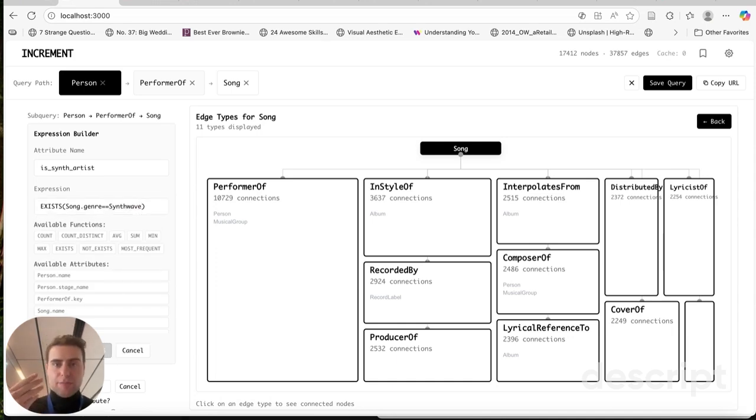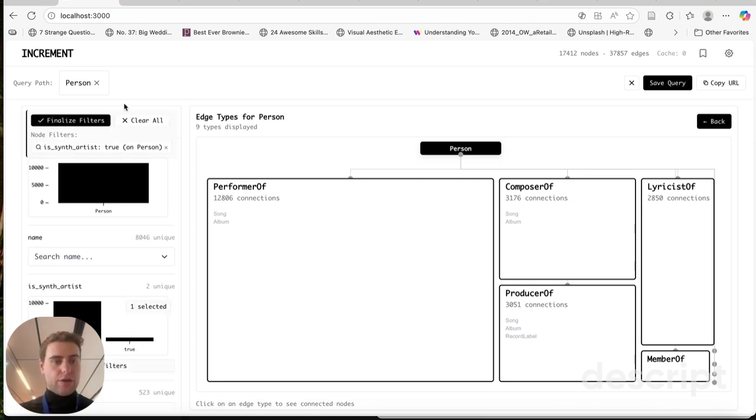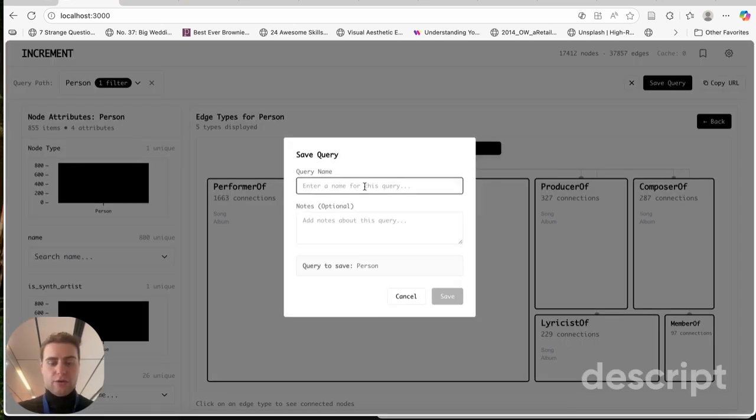What happens inside of the backend is that for each person, we search to see whether or not they are connected as a performer of a song that has the genre of synthwave. We can see now that we've derived that attribute for all of the people nodes within our network. Clicking on those, we can finalize the filter and select all of the items corresponding just to people who are synthwave artists. Let's save that query now and call it synth artists.